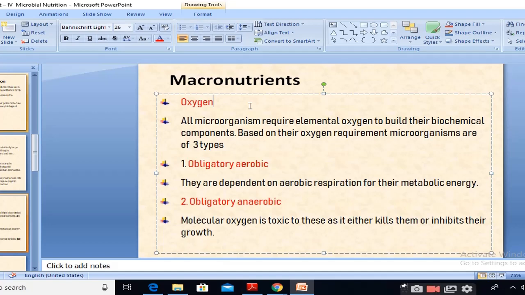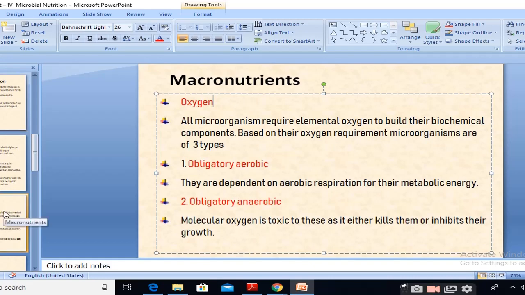And obligatory anaerobic means they are unable to grow in the presence of oxygen. Molecular oxygen is toxic to these microorganisms, due to which they get killed or inhibited. That type of microorganism is called an obligatory anaerobic microorganism.